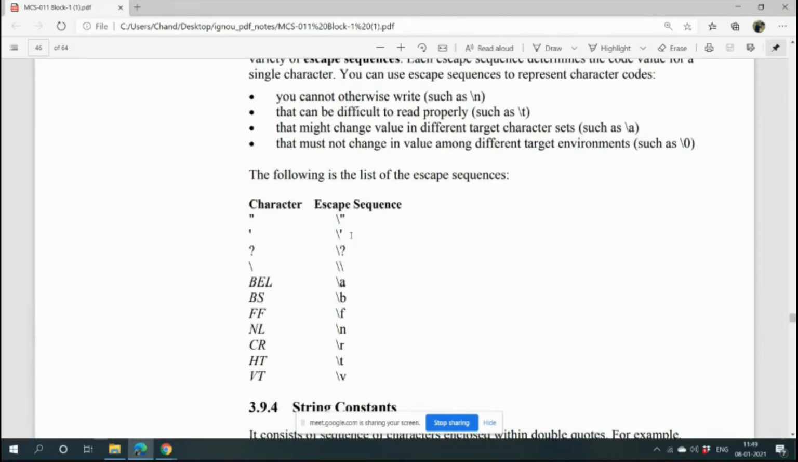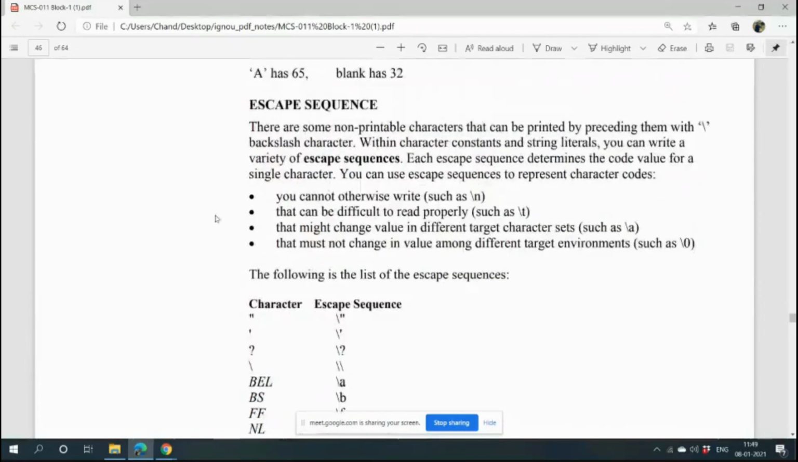So the backslash character is used for those keyboard characters which cannot be easily printed. There are some non-printable characters that can be printed by preceding them with a backslash. Within character constants and string literals, you can write a variety of escape sequences. Suppose you are printing a backslash character. If you try to print one backslash, then you will give two backslashes here.